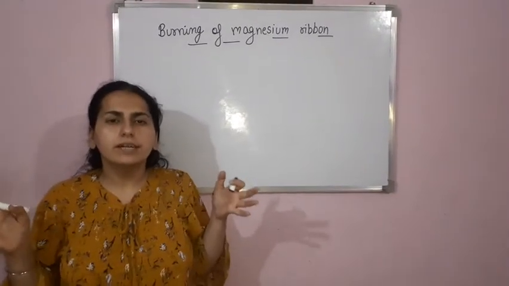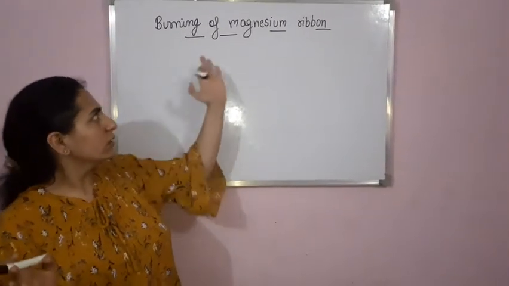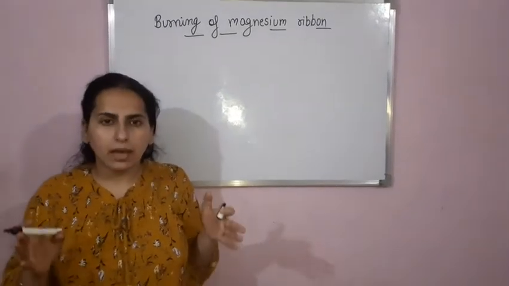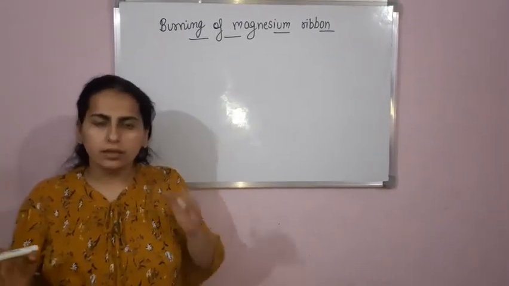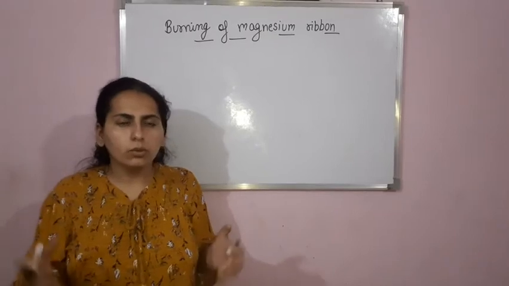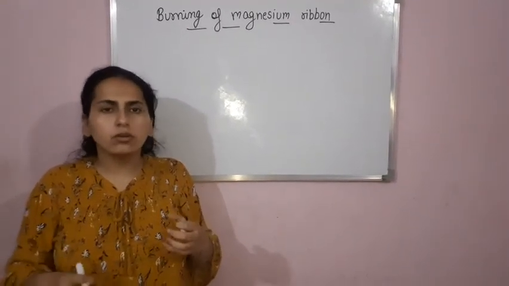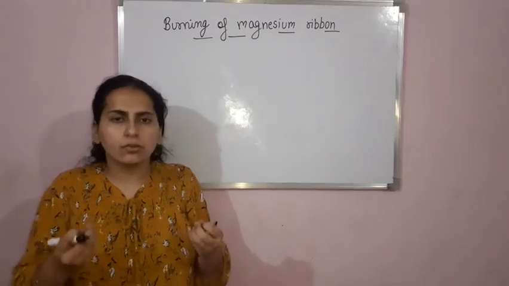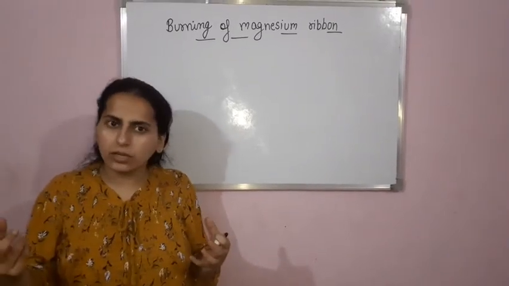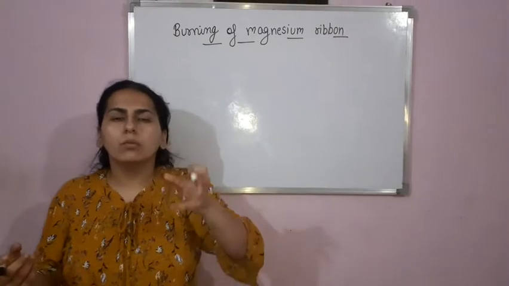Today we will discuss an example of chemical change. Yesterday I told you what a chemical change is and showed you a few activities with examples. Today we will do one more example.